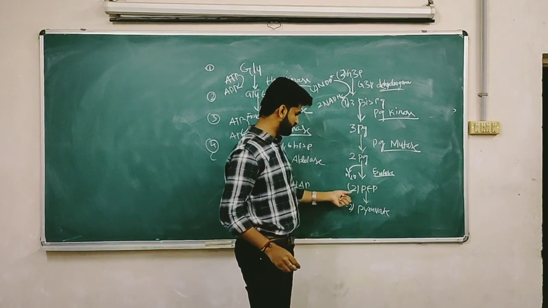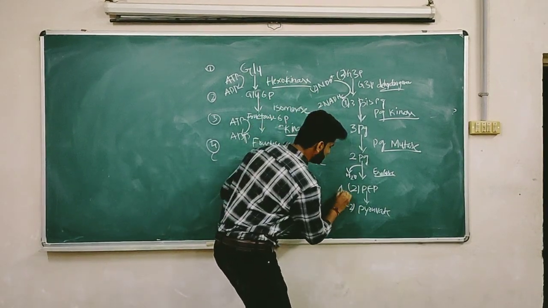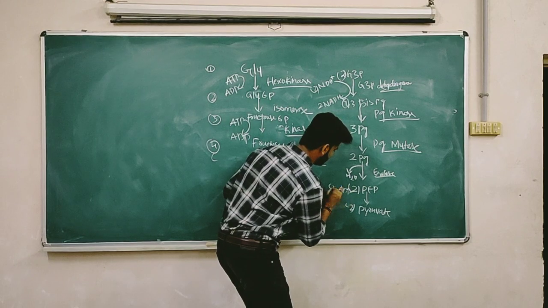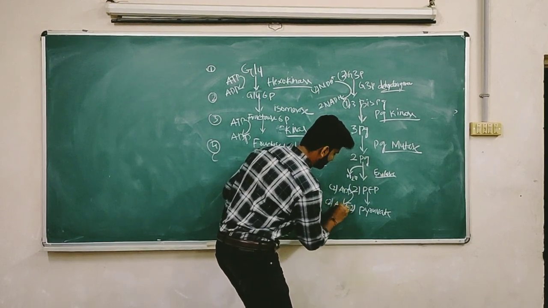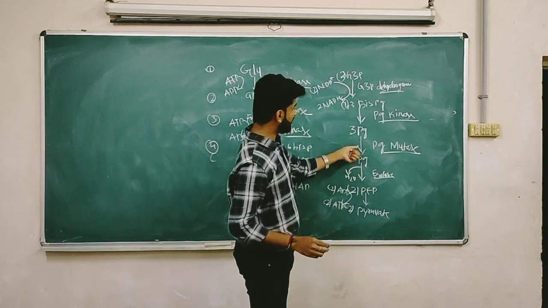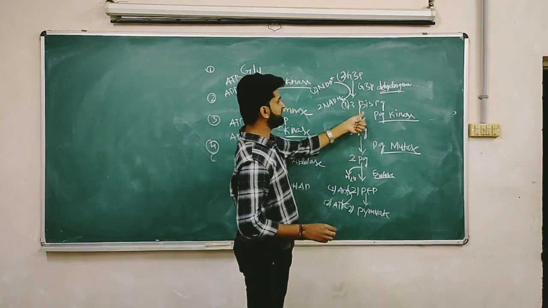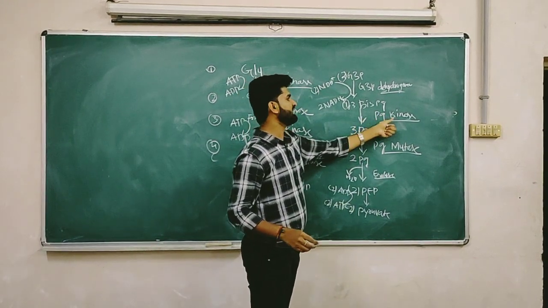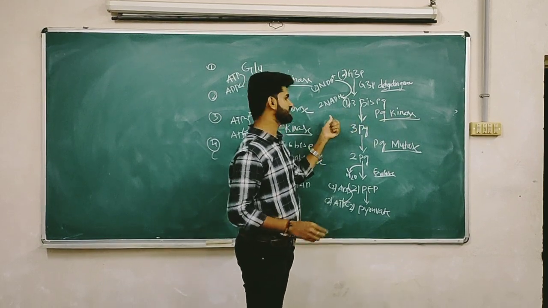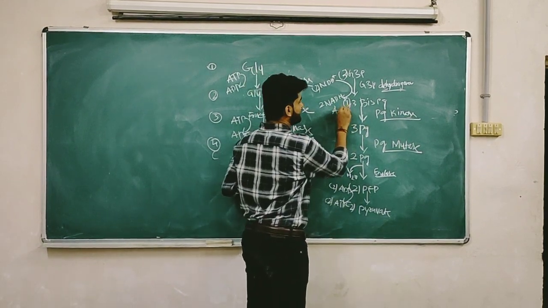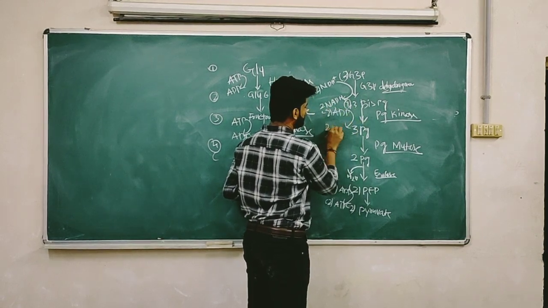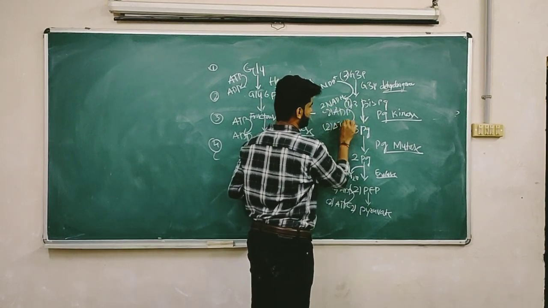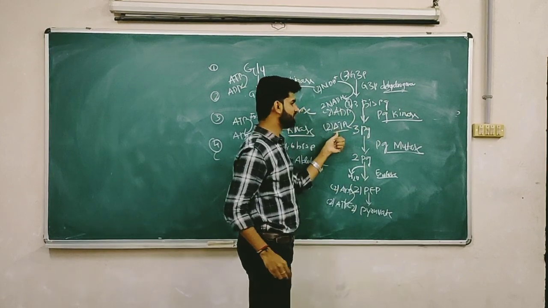Now here in this dephosphorylation reaction, two molecules of ADP were converted into two molecules of ATP. Right. In the seventh reaction, there is phosphoglycerate kinase. Dephosphorylation takes place from here also. Two molecules of ADP converted into two molecules of ATP. Right, two molecules of ATP.